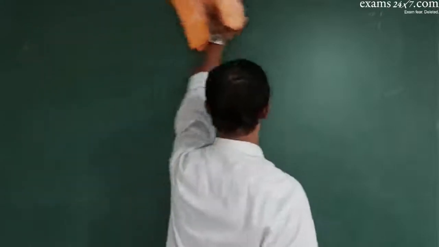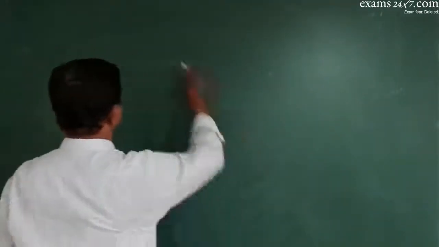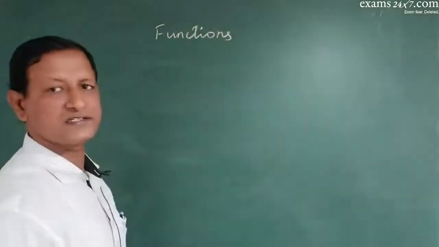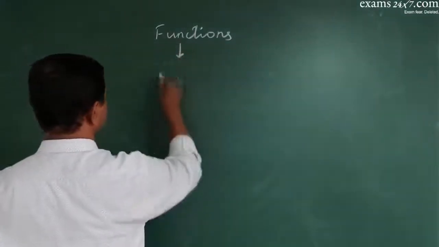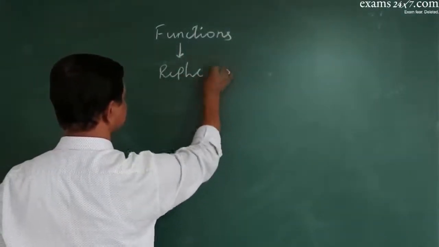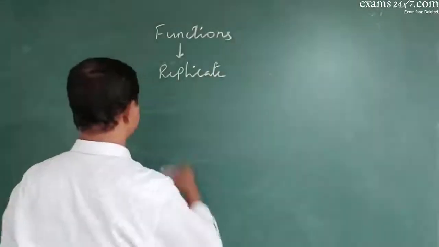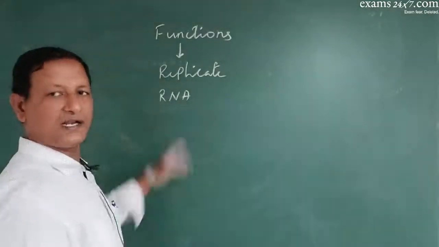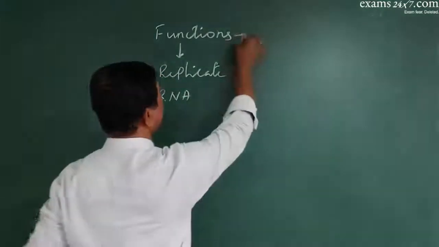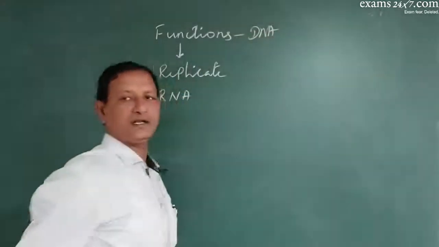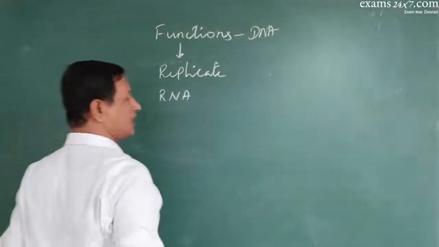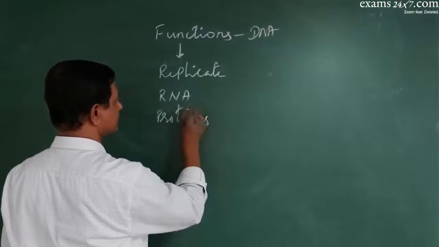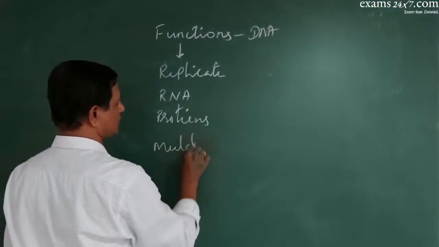And DNA, the genetic material, must have the following functions as well. The functions are: they should be able to replicate themselves, they should be able to produce RNA by transcription, they produce proteins, and also they carry out mutation.